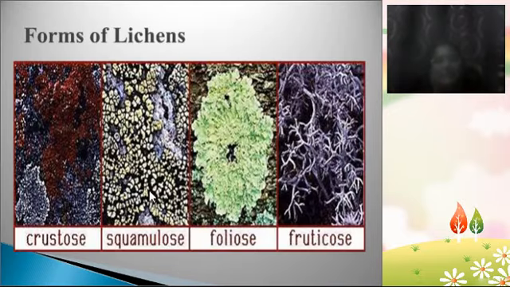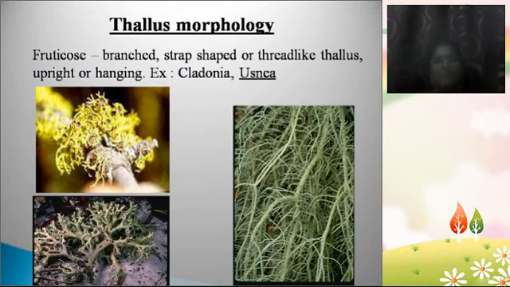So students, see the images here. This is the crustose lichen, this is the squamulose lichen, this is the foliose lichen, and this is the fruticose lichen. Now one by one we will see the types of lichens. First, the fruticose lichens. Here you are seeing the images: it looks like a branched lichen, and a strap shaped, ribbon like or thread like thallus is present, and it will be an upright thallus or a hanging thallus. Examples of fruticose lichens are Cladonia and Usnea.